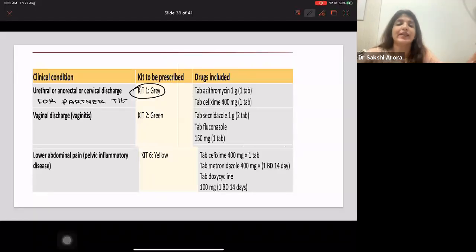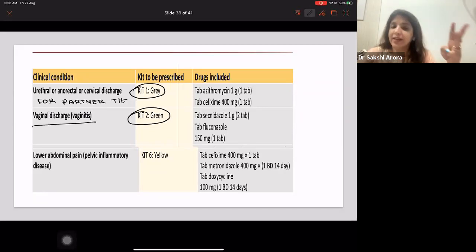So whenever a female comes to you with PID, to the partner you have to give kit 1, that is the gray kit. Kit 2, the green kit, you give in case of vaginitis. And in vaginitis, we have bacterial vaginosis, Trichomonas vaginalis, and candidiasis. For candidiasis, the treatment is fluconazole, so this kit has 1 tablet of fluconazole.